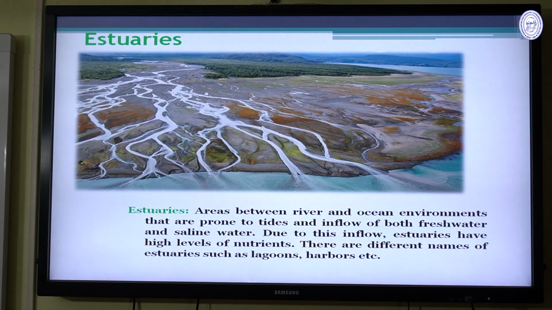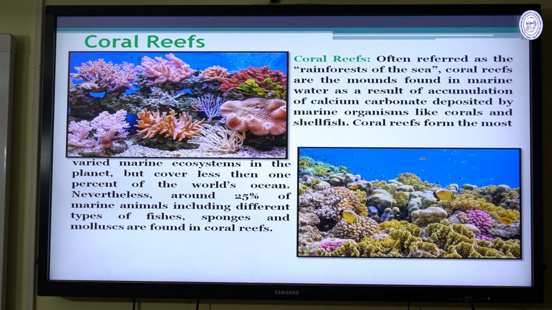Estuaries, this is the well-defined estuaries area. Estuaries lie between the river and the ocean, environments that are prone to the tides and the inflow of both fresh water and saline water. Due to this inflow, estuaries have high levels of nutrients. These are different names of the estuaries, such as the lagoons and the harbors, etc. These are the types of the estuaries.